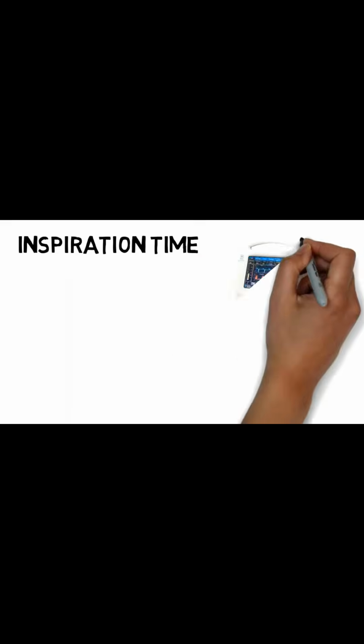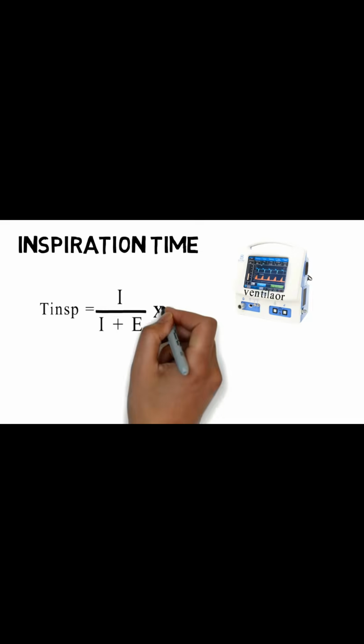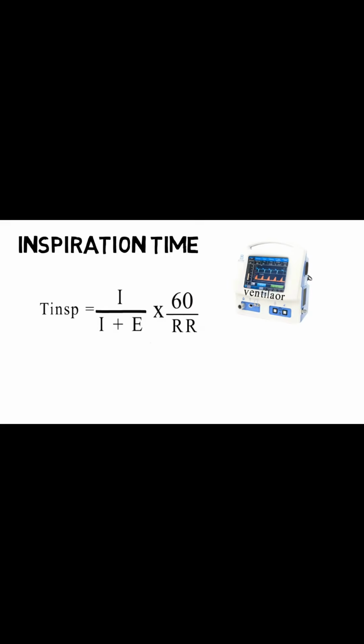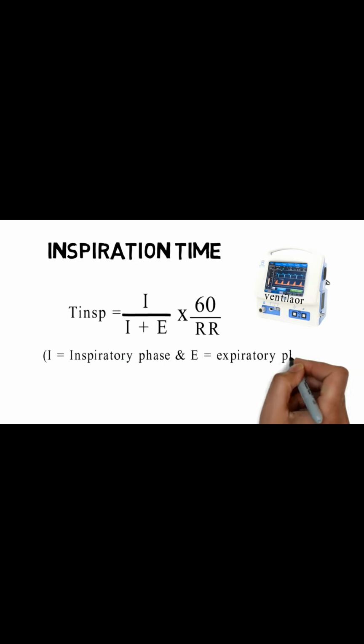Inspiration time. Most of the ventilators offer either an ability to change absolute inspiratory time in seconds or an ability to change inspiratory to expiratory ratio. So what can we do if we are given a desired inspiratory to expiratory ratio and we are asked to set inspiratory time? So we have a formula for inspiratory time, which is I divided by I plus E multiplied by 60 divided by RR, where I is the inspiratory phase and E is the expiratory phase.